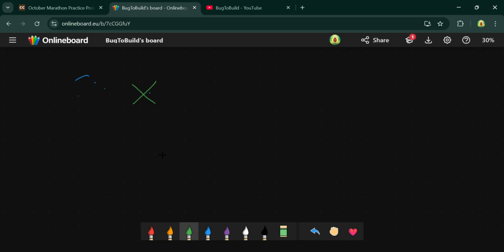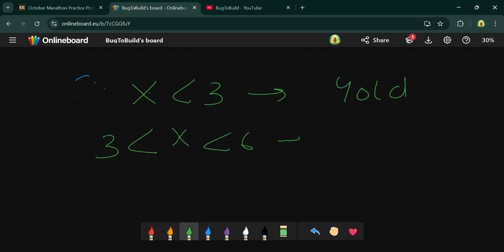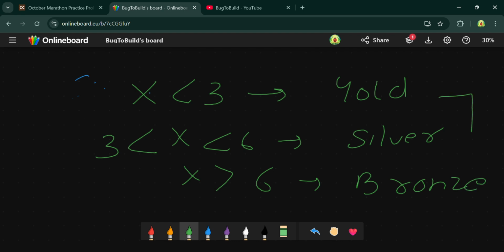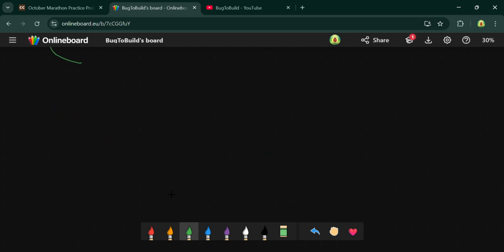If x is less than 3, then we have to provide gold. If x is greater than 3 and less than 6, then I have to provide silver. In the same way, if x is greater than 6, then I have to provide bronze. So you just have to write the code for it. This is, I guess, a very simple question. You just have to use the if else statement.